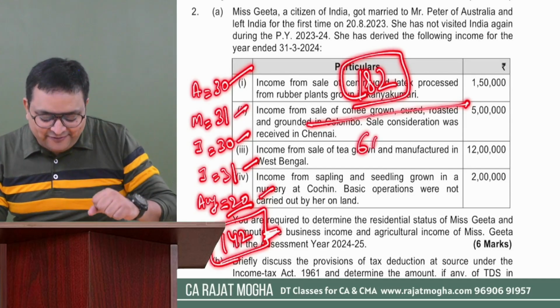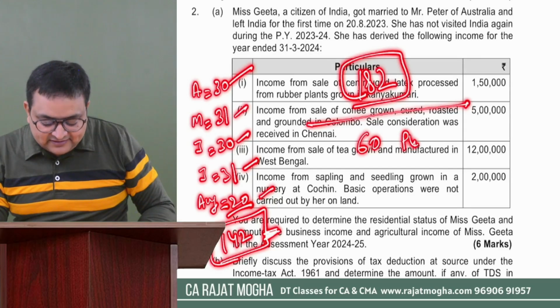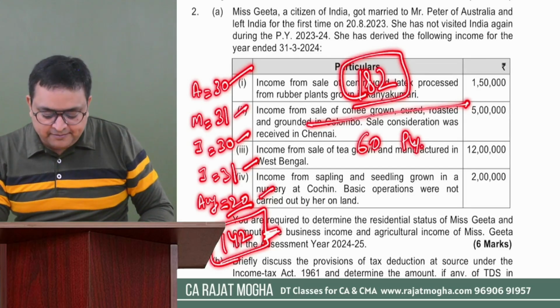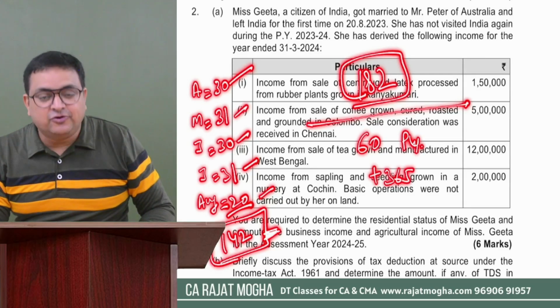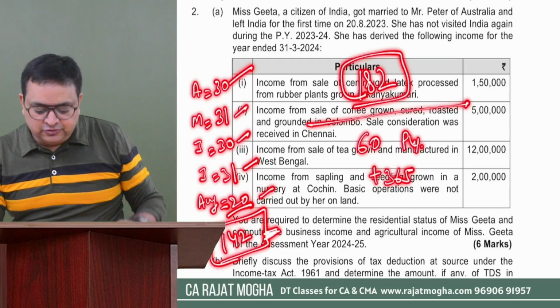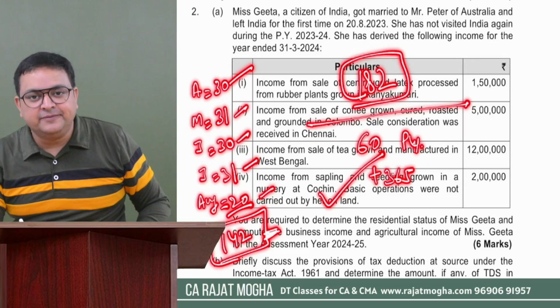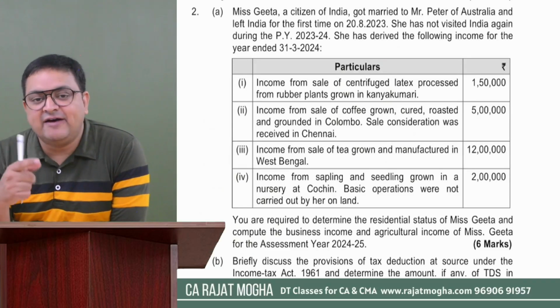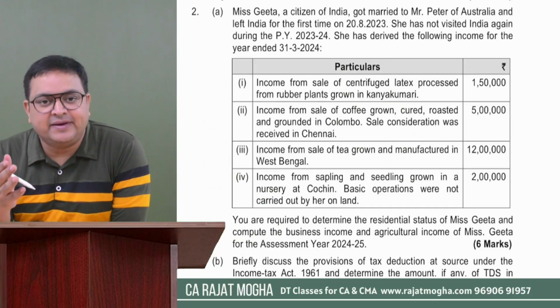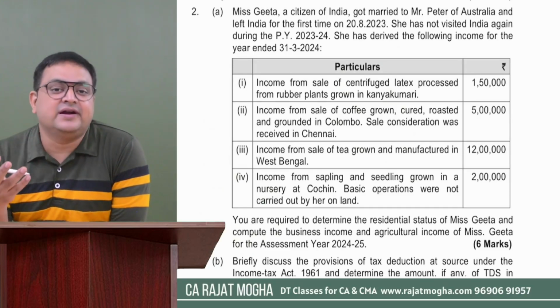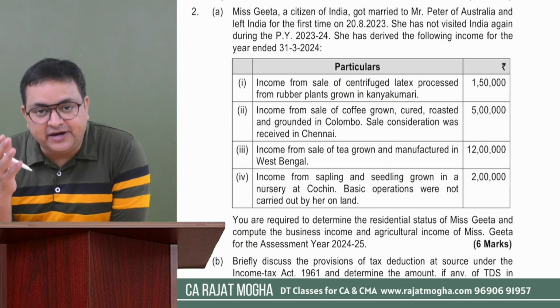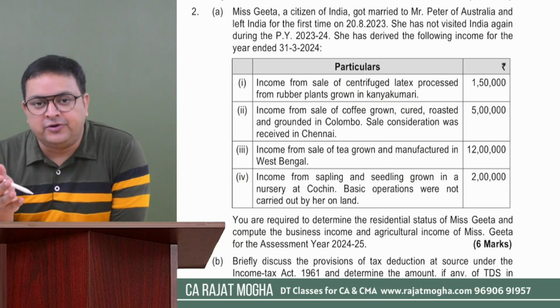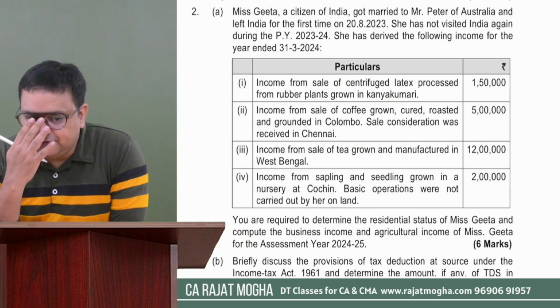It is if the assessee is here for 60 days or more during the previous year plus 365 days or more in the preceding 4 years. So she will satisfy this particular condition and she will become resident. Once she is resident, then we have to see whether we will apply those additional conditions, to determine whether she is ordinary or not ordinary. So we have additional conditions also.